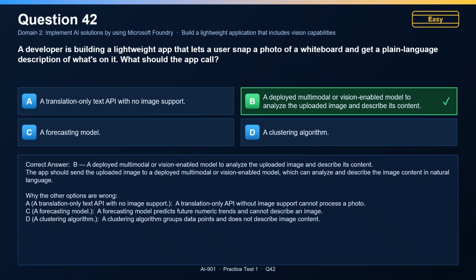A translation-only text API with no image support is incorrect. A translation-only API without image support cannot process a photo. A forecasting model is incorrect. A forecasting model predicts future numeric trends and cannot describe an image. A clustering algorithm is incorrect. A clustering algorithm groups data points and does not describe image content.